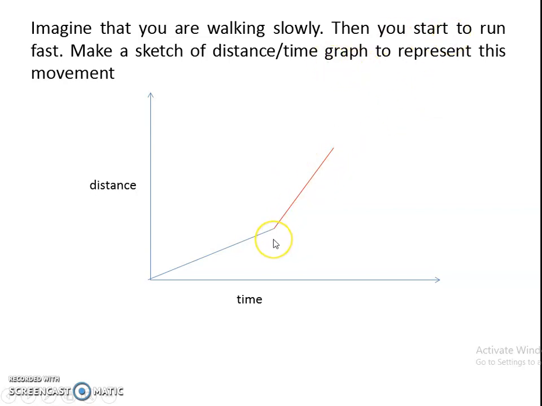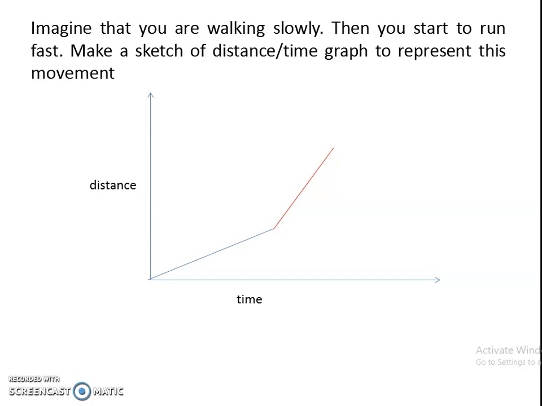So we have to move faster. Here we can see at a certain point that line is steeper than this blue line. This is more steep. This shows we are running, so the speed has increased. So if we are slow it will be less steep, if fast the line will be more steep.